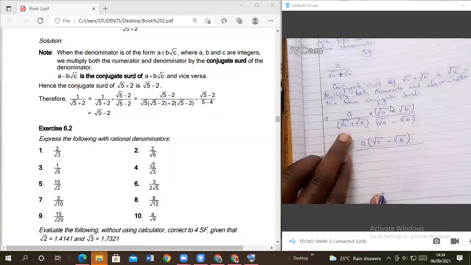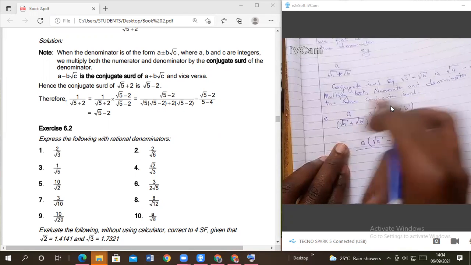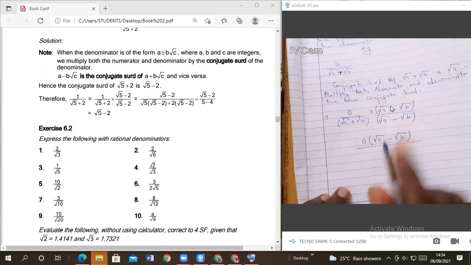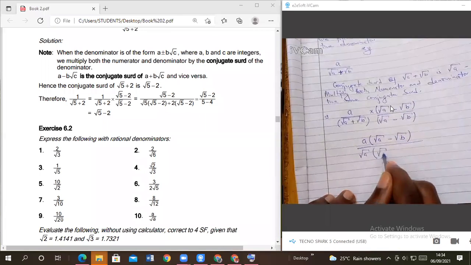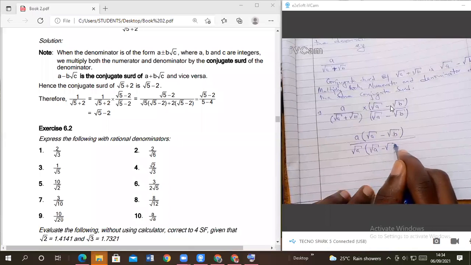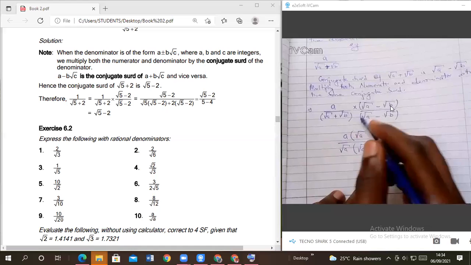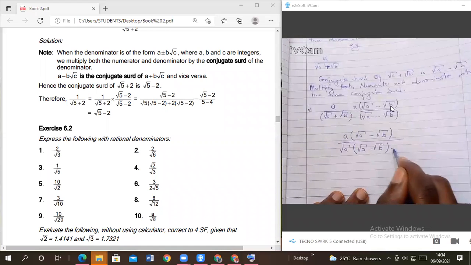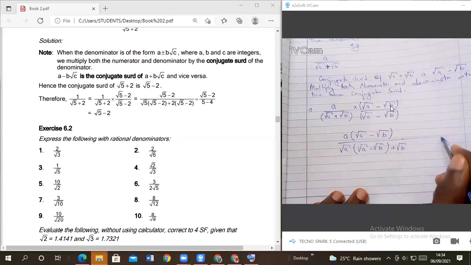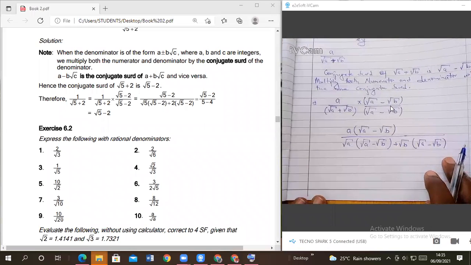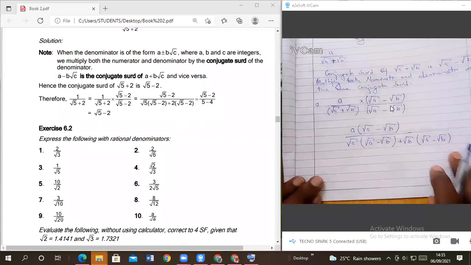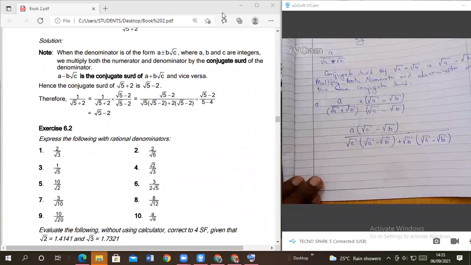Over. Now, remember we said each term in the first bracket is going to multiply all the terms in the second bracket. So root of a is multiplying all of these, minus root of b. That's why many of you were getting it wrong. Close that. Carry this one with the sign, plus root of b into root of a minus root of b. Members, are we together? Yes, teacher.